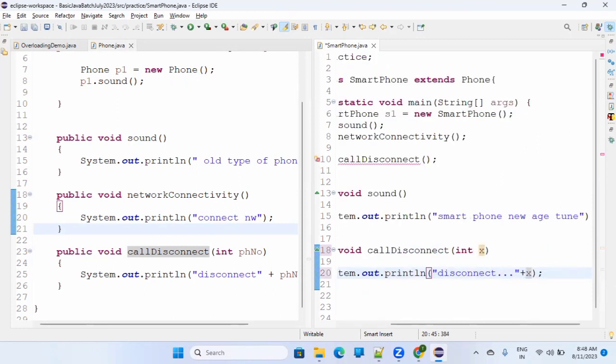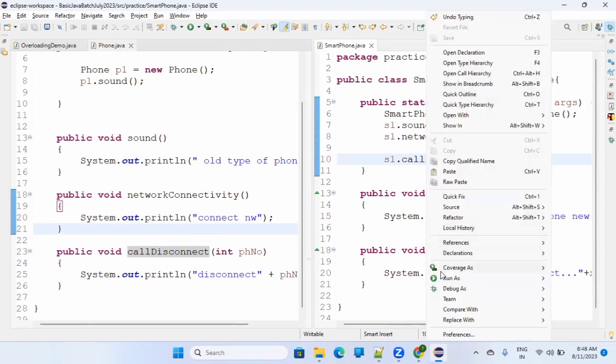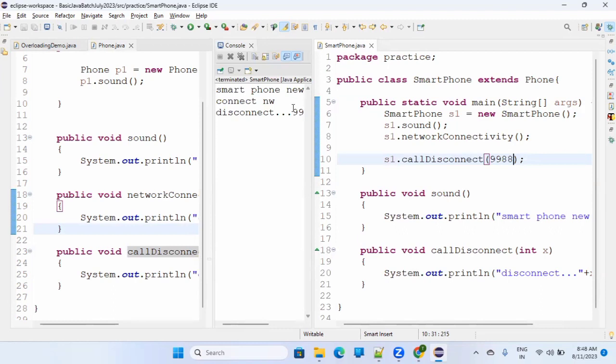Now you cannot call call disconnect without passing some value, right? So let's say 9988. If I run this, it is showing me disconnect 9988.